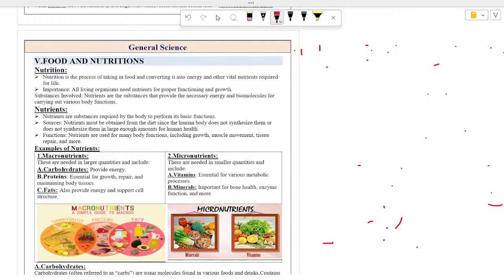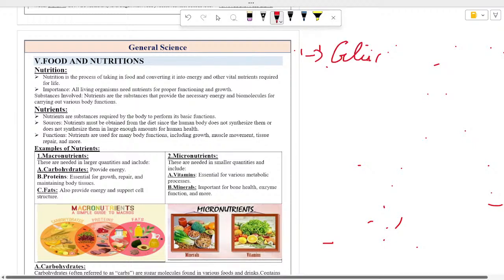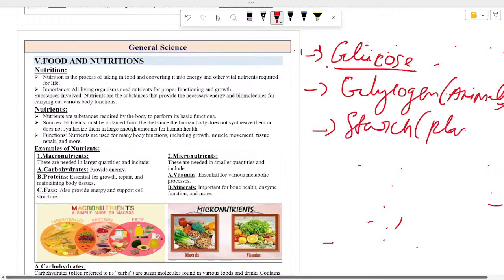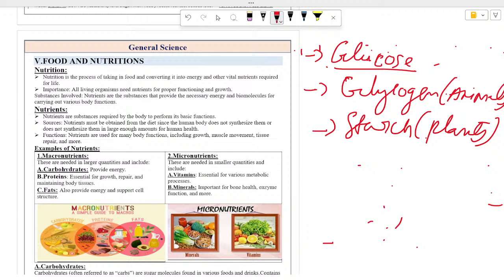The best example of carbohydrate in our body is glucose. This is the basic unit of carbohydrate. Excess glucose in human beings and animals gets stored in the form of glycogen, and excess glucose in plants gets stored as starch. So these foods are all energy giving foods.